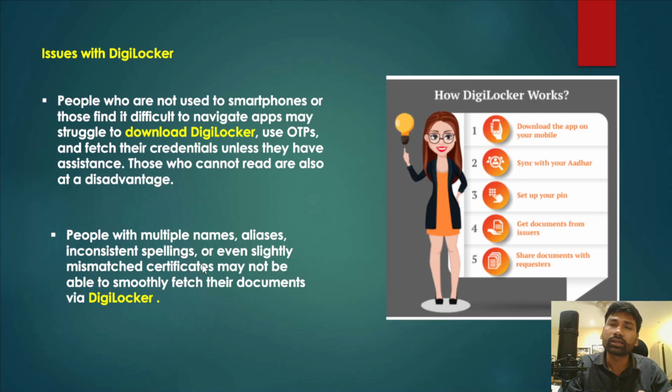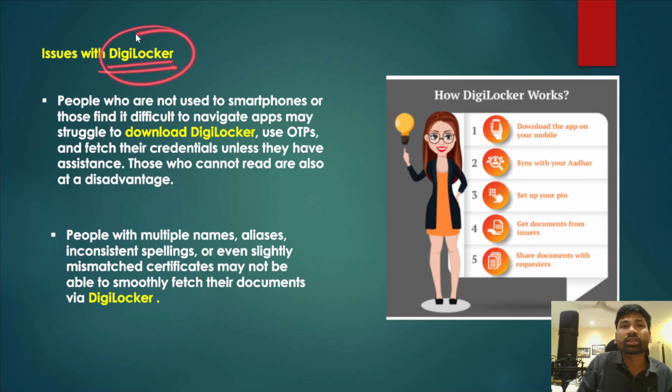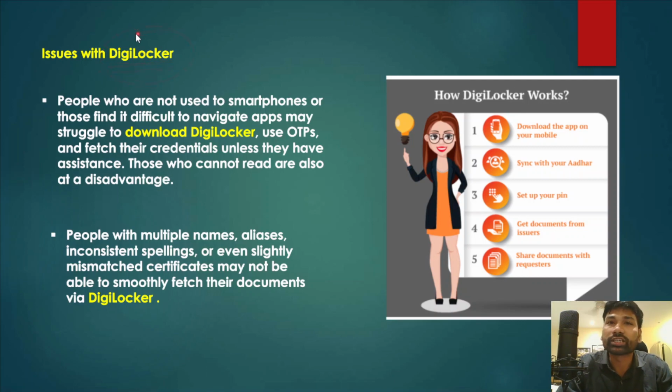Also, all the state government documents are not available in the app. I've personally tried this DigiLocker app, so it should be made user friendly, and there is a need to make it further secure and safe. Only then will we be able to best use this app and at the same time achieve the objectives of the Digital India program.